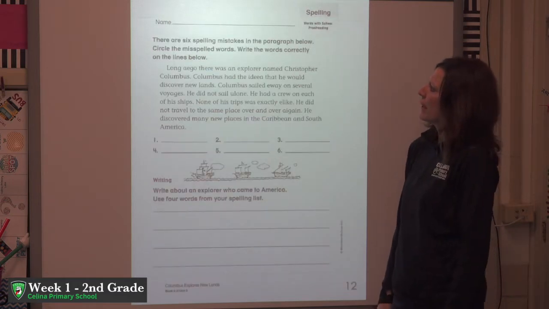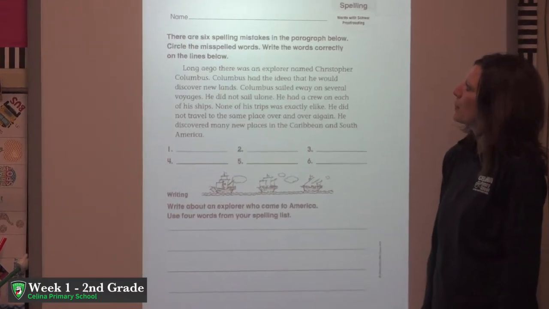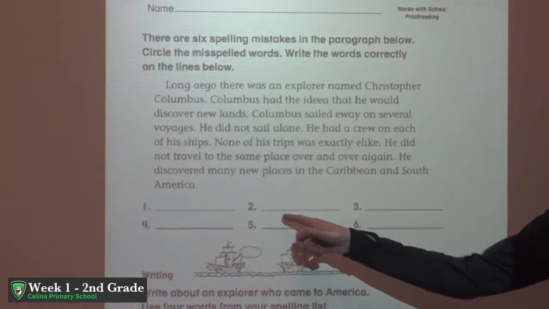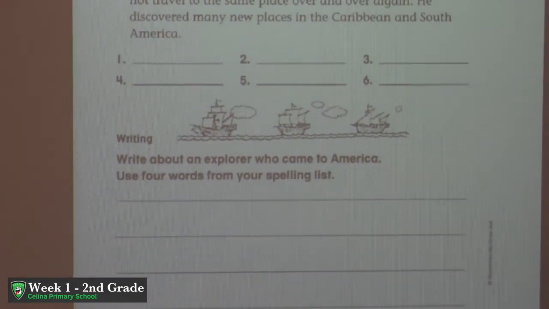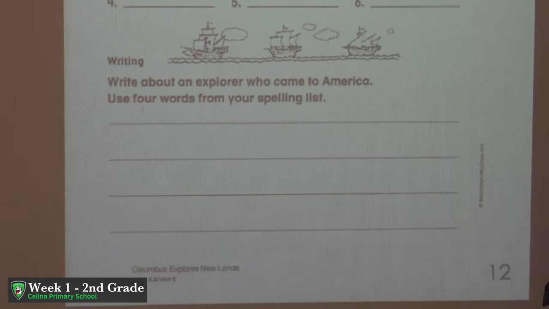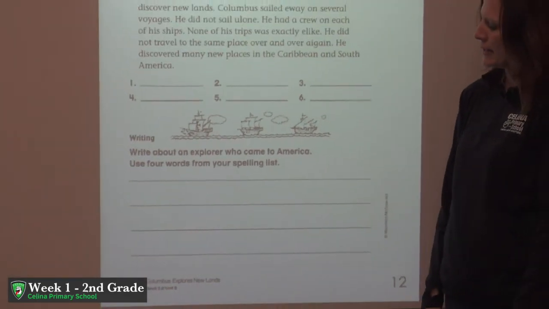This is a paragraph with 6 spelling mistakes. You are to circle those misspelled words and write those words correctly on the lines below, and then you can do some writing. You will write about an explorer who came to America, but you'll want to use 4 of those schwa words from your spelling list.